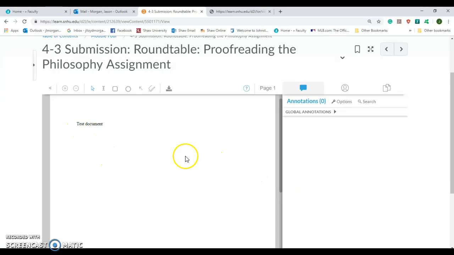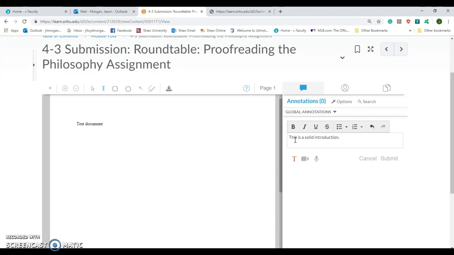Okay, but how do we give feedback? Oh, what am I supposed to do? Okay, well, it's actually pretty easy. What we can do is click on global annotations right here, and then let's say I want to highlight this text. Actually, I want to do this hover tool. I don't know. Let's try this and see what this does. Maybe highlight this part. Okay. And then I'm going to leave it a little note here. This is a solid introduction.